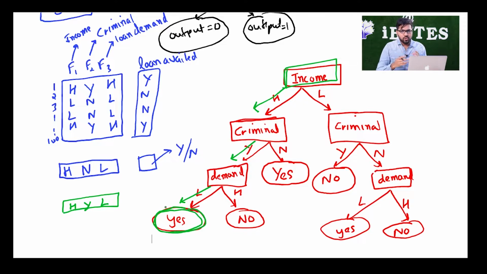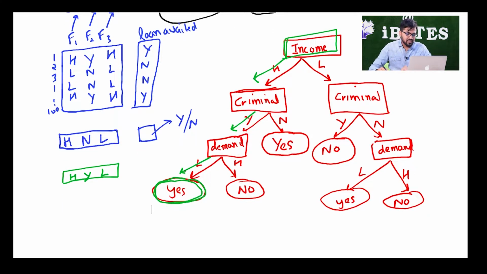Now, let us try to bring some more sense into this decision tree by using some numbers. As we can see, we had used 100 data points as training data. Among those 100, we had 20 yeses and 80 nos. For someone like us who has not built a decision tree yet, if some person comes to me and asks whether I will get a loan or not, the safest bet right now is to say that he will not get a loan.